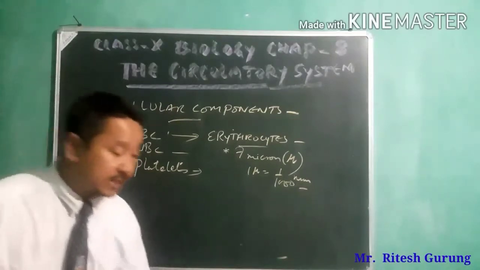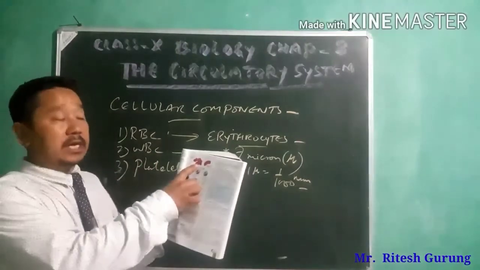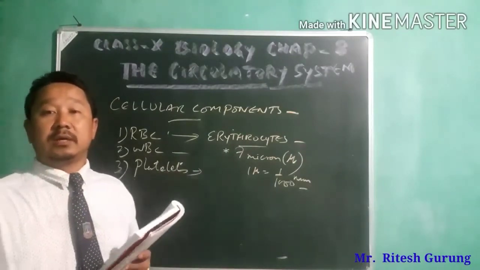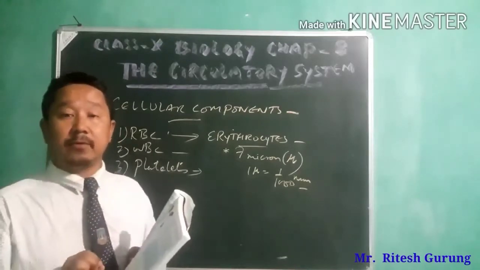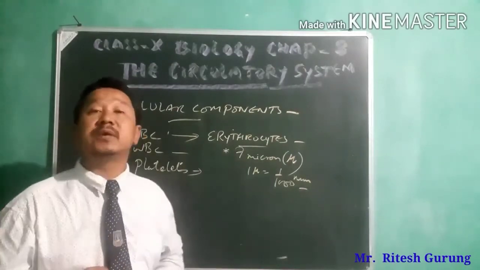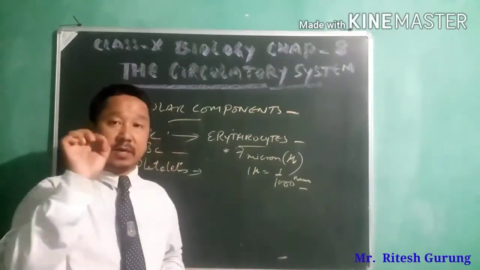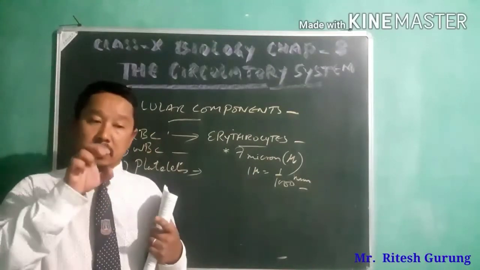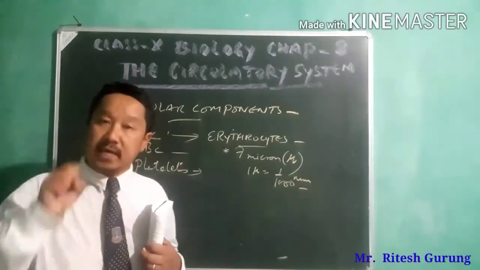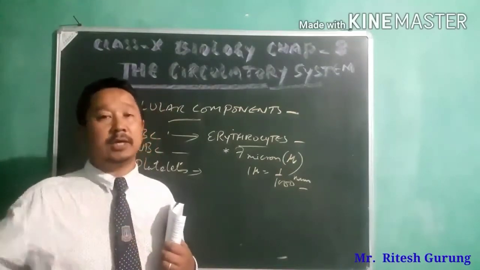Then the small size and the biconcavities on either side of RBC provide them a large surface area to absorb oxygen sufficiently, because this RBC contains a chemical constituent, hemoglobin, and this hemoglobin is responsible for absorbing oxygen, picking it up and carrying it to the different cells.